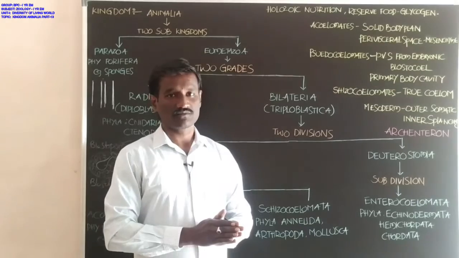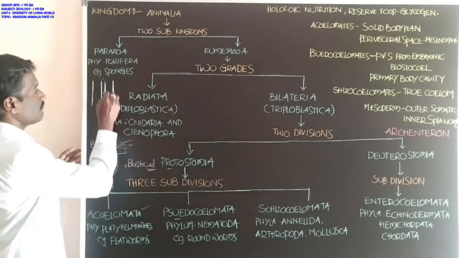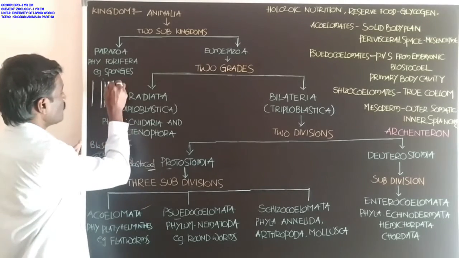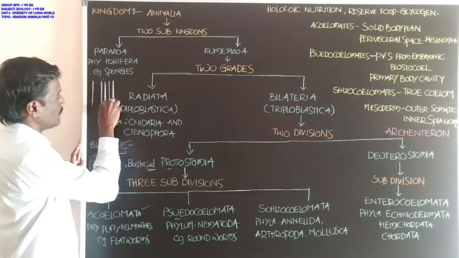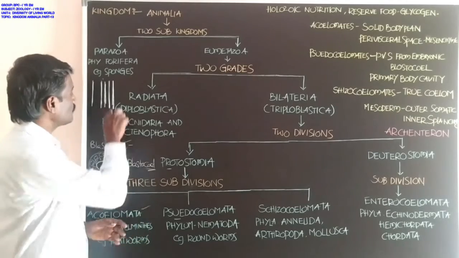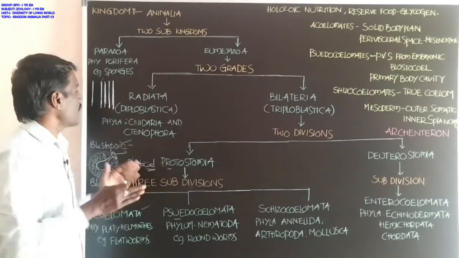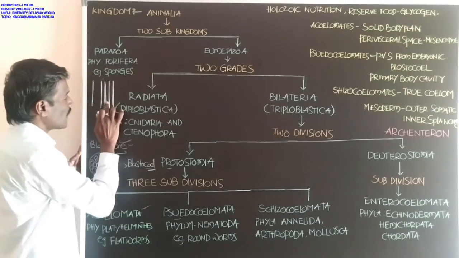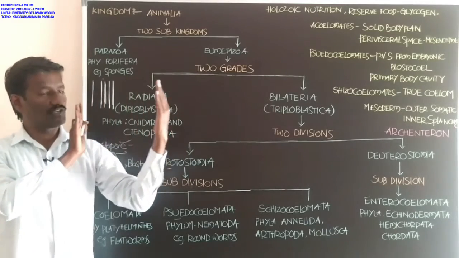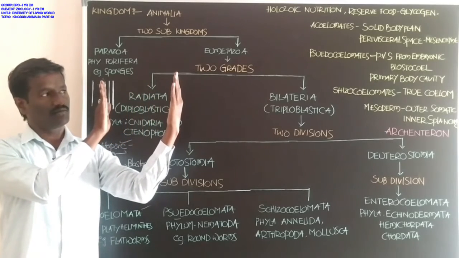Students, the mesoderm layer means a group of cells arranged as a layer, and the mesoderm is divided into two layers like this.